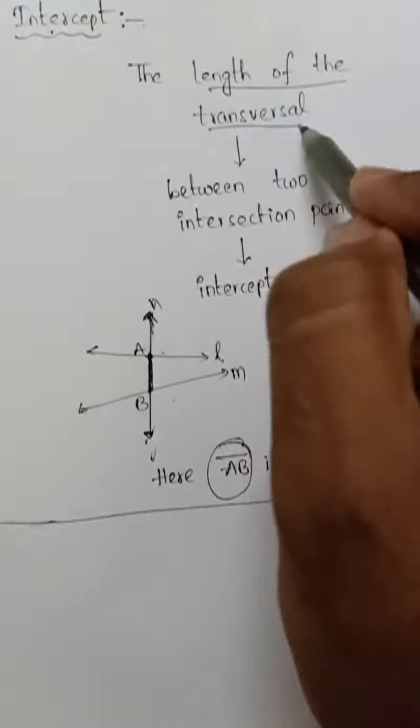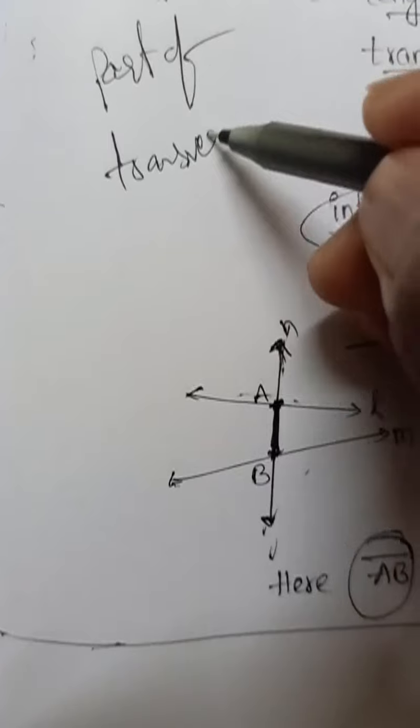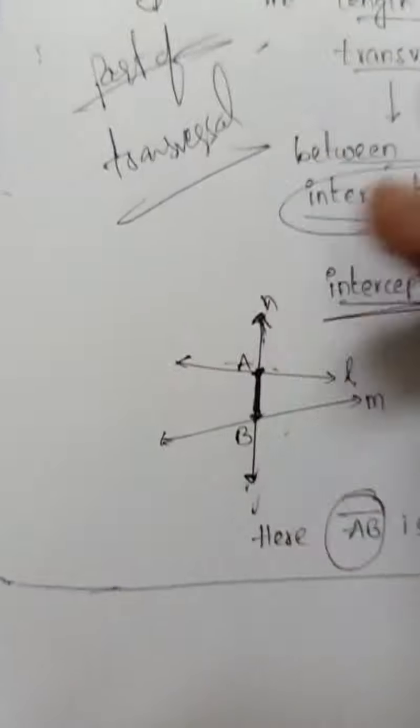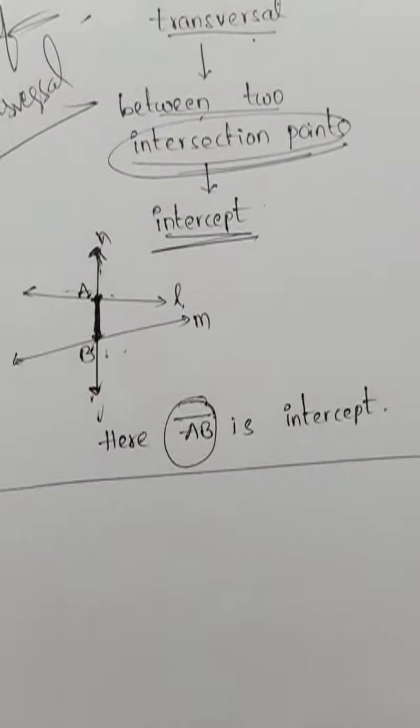So it is a part of the transversal. Actually, an intercept is a part of the transversal, between two intersection points. So here AB is the intercept.